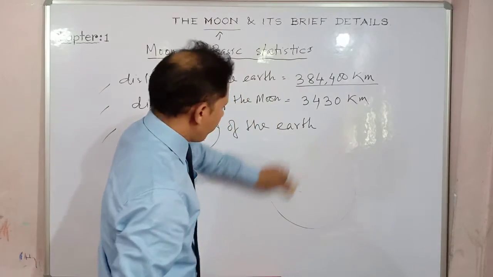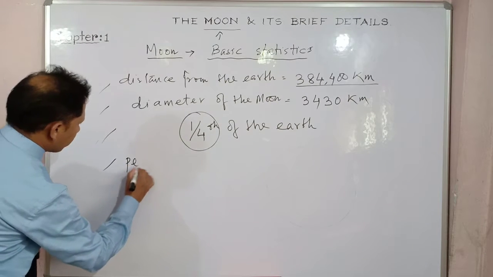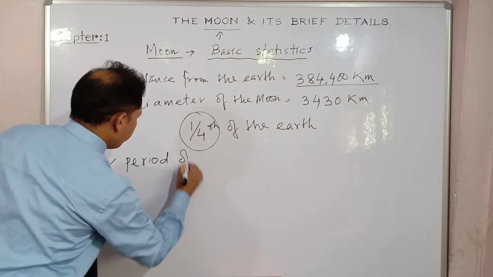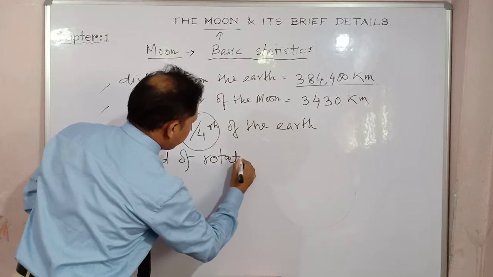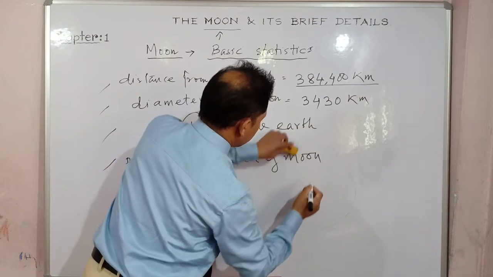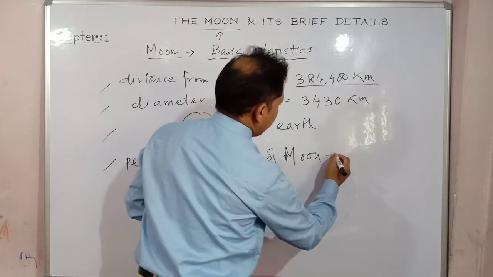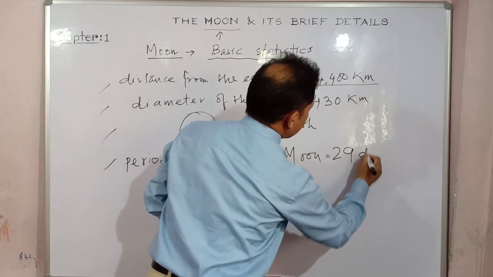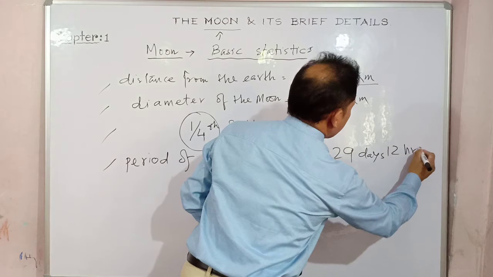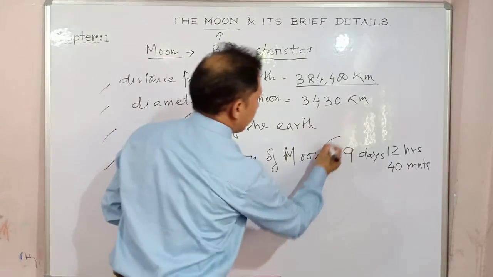There are some other facts that you also have to learn. This is very important, like the period of rotation. I'm writing big so that you can have a clear view. Period of rotation of the moon. What is the period of rotation of the moon? It is 29 days, 12 hours and 40 minutes. I'm writing short. So 29 days.